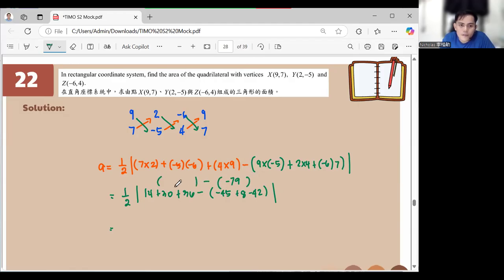So we have here 14 plus 30 plus 36. That is 80. It will become 1/2 of the absolute value of 80 minus negative 79. That will become 1/2 of 80 plus 79, right? So 80 plus 79, we get 159. So 1/2 of 159, that is 79 and 1/2. That is our answer.